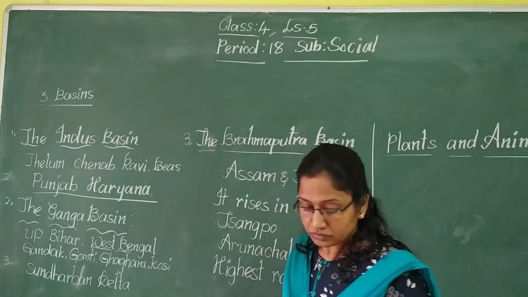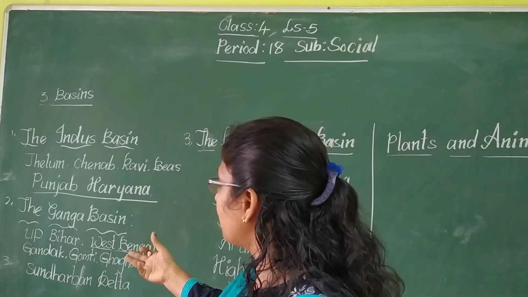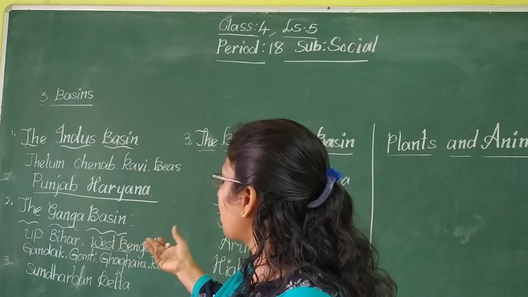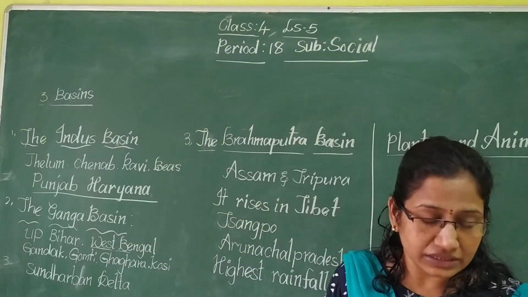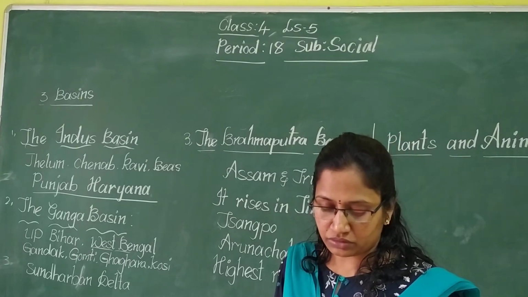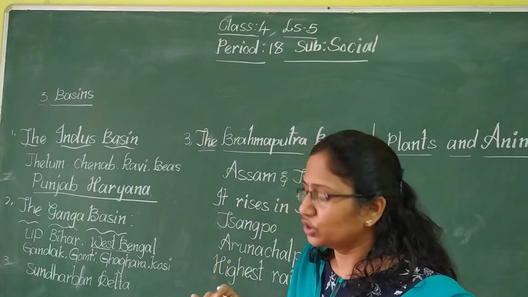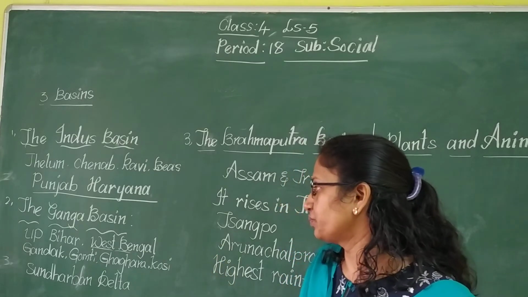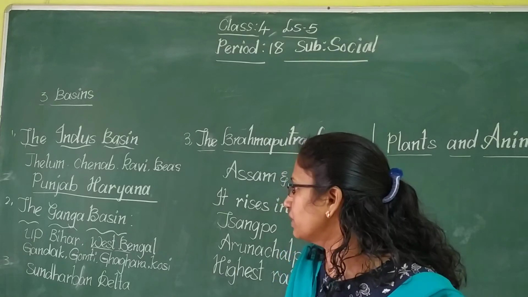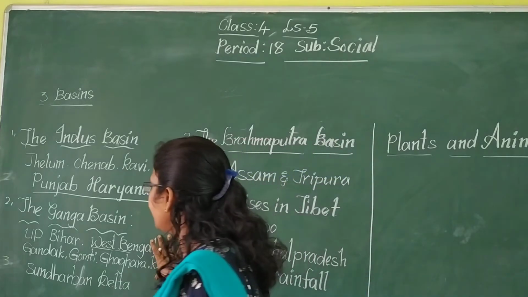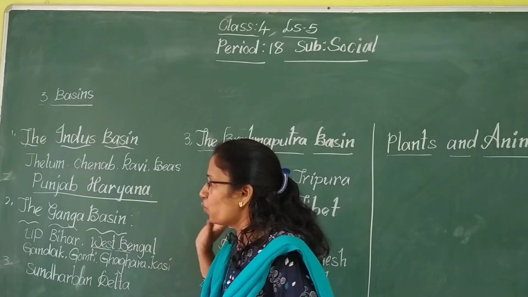Okay, children. And what are the crops that grow in Uttar Pradesh, Bihar and West Bengal? Wheat, rice, cotton, jute, sugarcane and millets. These are the main crops grown in Uttar Pradesh, Bihar and West Bengal.